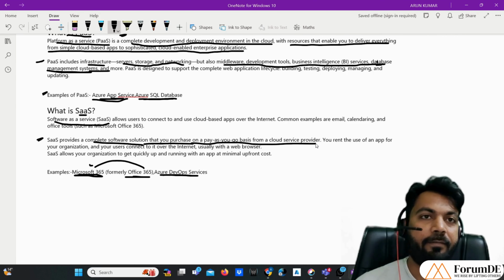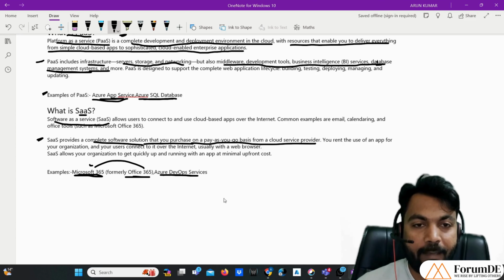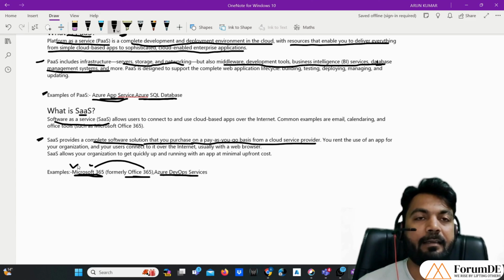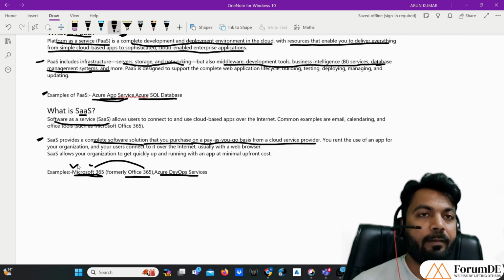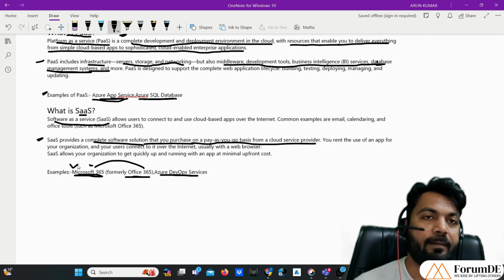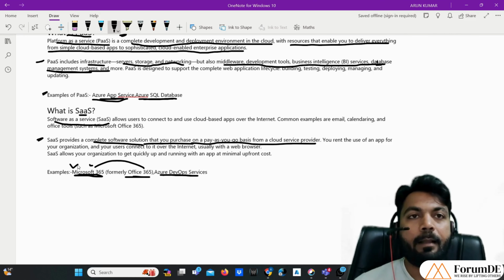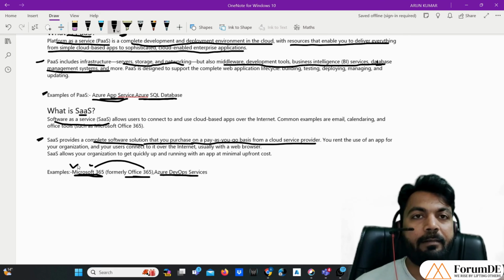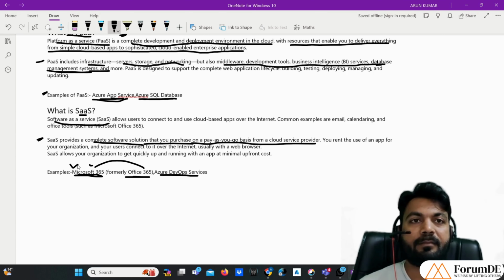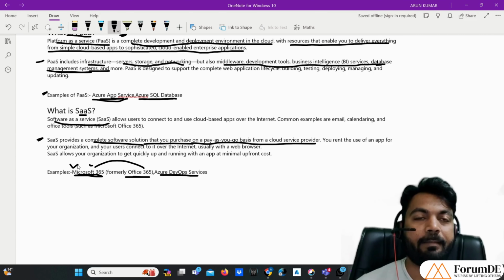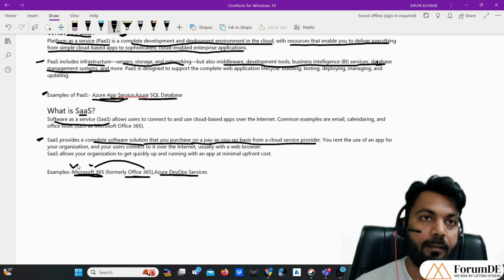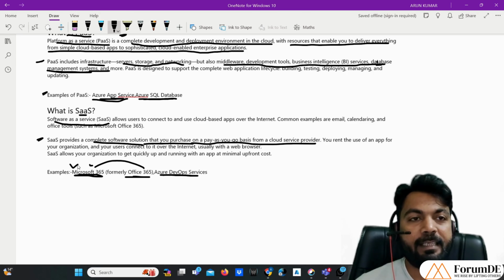If we didn't have these SaaS services like Microsoft 365, or Outlook to send and receive emails, we would have to build this whole system from scratch, like how we'll be sending mail and how we'll be receiving mail. So it would be a burden to any organization. They would not be able to focus on their main business area. Like suppose they are manufacturing medicine, they would not be able to focus on that. So you see how beneficial these things are for organizations.